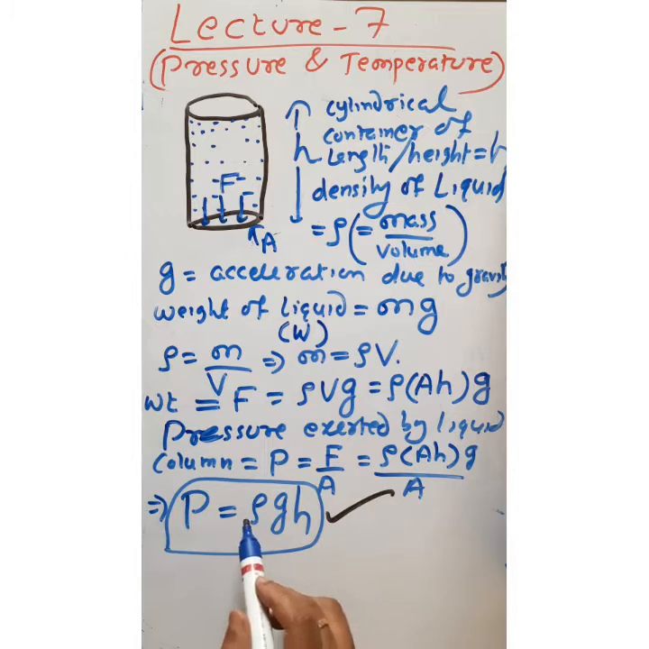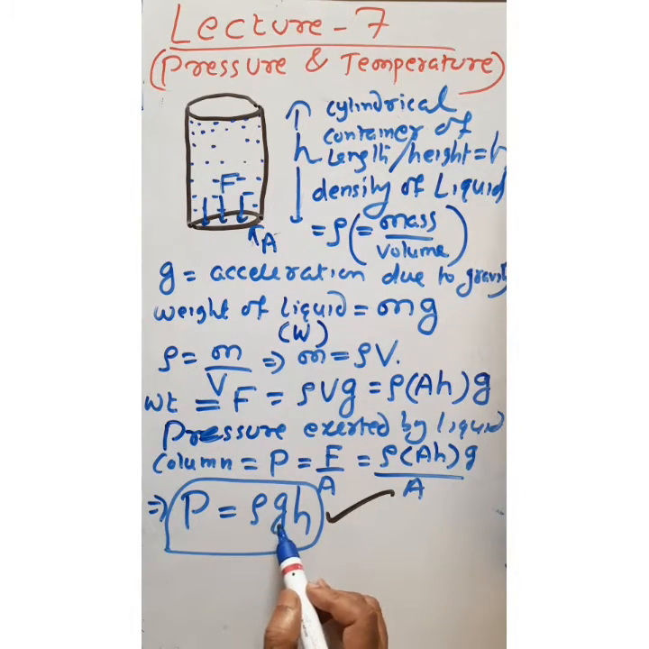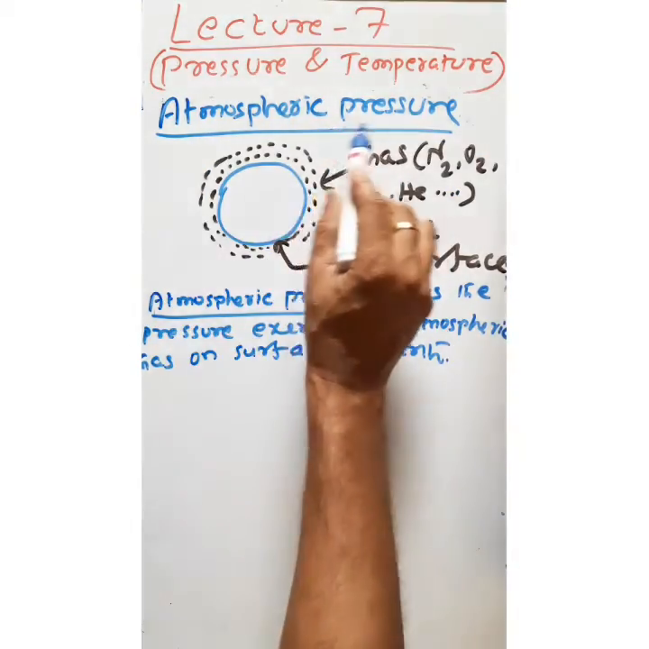What is rho? Rho is the density of the liquid. G is acceleration due to gravity. H is the height of the liquid column. Okay. Now what is atmospheric pressure?